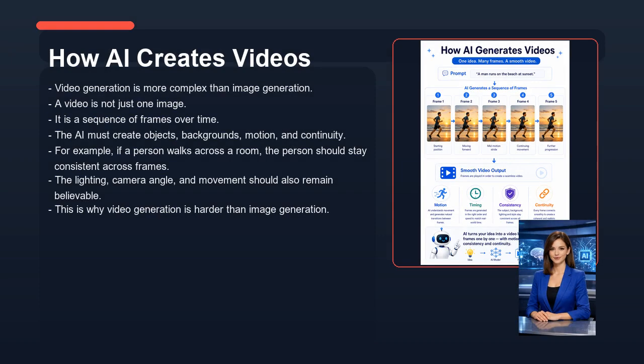Now let's look at how AI creates videos. Video generation is more complex than image generation. A video is not just one image. It is a sequence of frames over time. The AI must create objects, backgrounds, motion, and continuity. For example, if a person walks across a room, the person should stay consistent across frames. The lighting, camera angle, and movement should also remain believable. This is why video generation is harder than image generation.